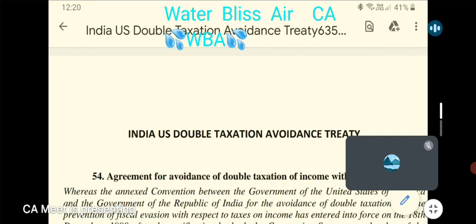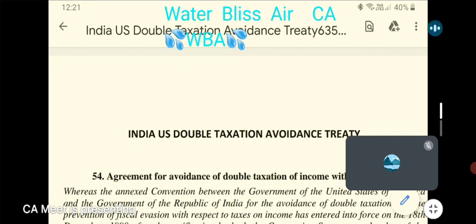India is having Double Taxation Avoidance Agreement treaties with many countries. Where a treaty is there, we also have to refer to Section 90 of Income Tax Act. Where there is no treaty between India and another country, suppose the Indian government wants to give relief to avoid double taxation of the same income, then we have to refer to Section 91, that is Unilateral Relief. Relief is given by the Indian government by itself.